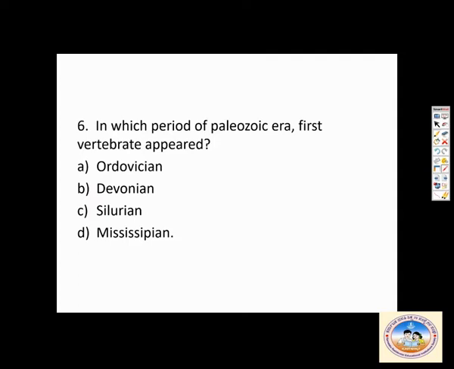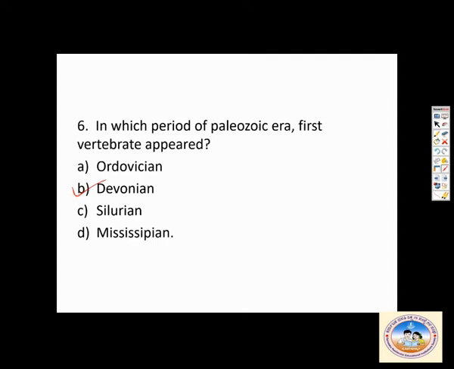In which period of Paleozoic era did the first vertebrate appear? They've asked in which period of the Paleozoic era the first vertebrate originated. The first vertebrate would be a fish. So it is in the Devonian period.